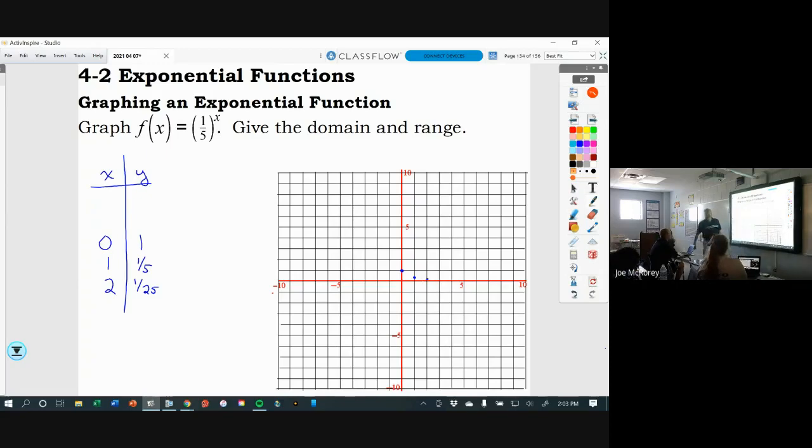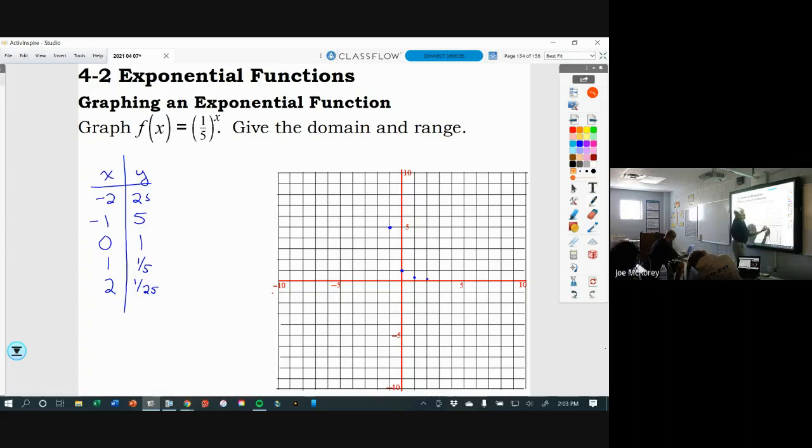Let's go the other way, -1. (1/5) to the -1 power. A negative power simply means take the reciprocal. So it's 5, the point (-1, 5). -2 power: the negative means take the reciprocal, so it'll be 25. So we have 5 squared, which is, okay, I can't graph that.